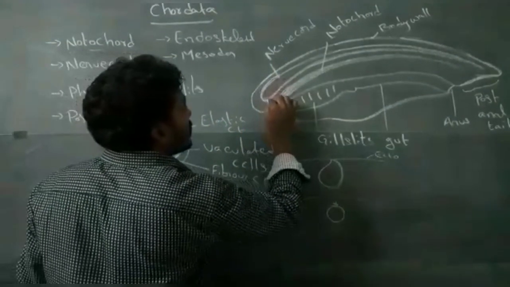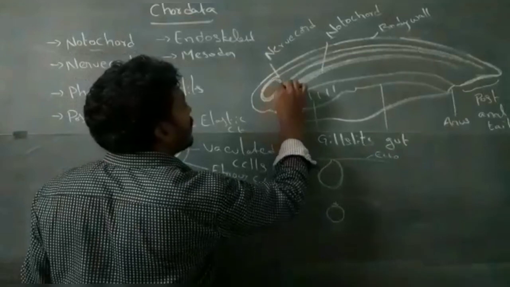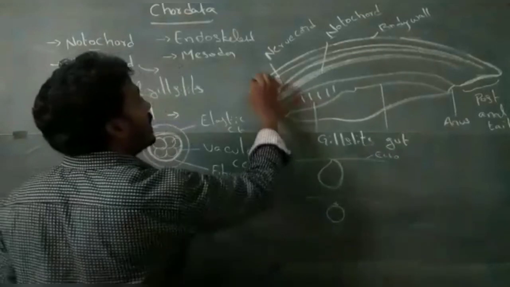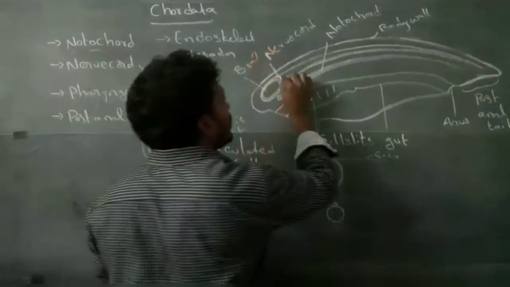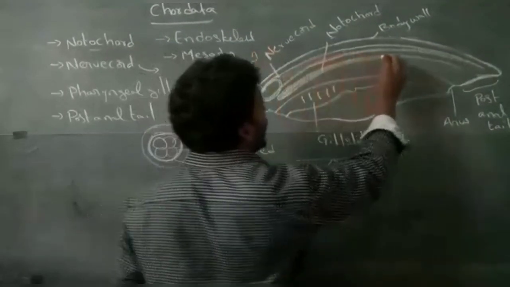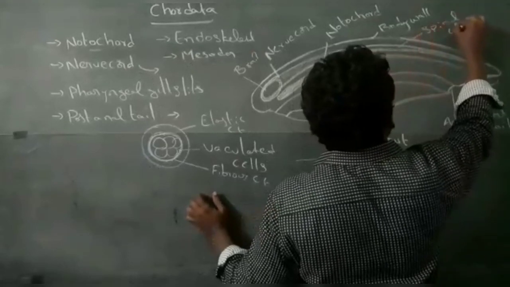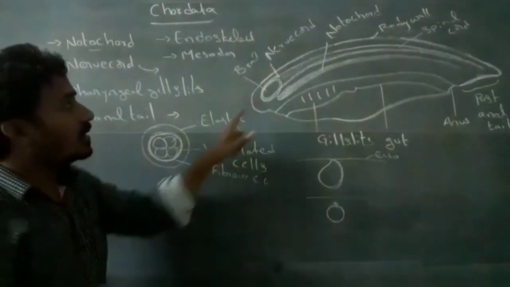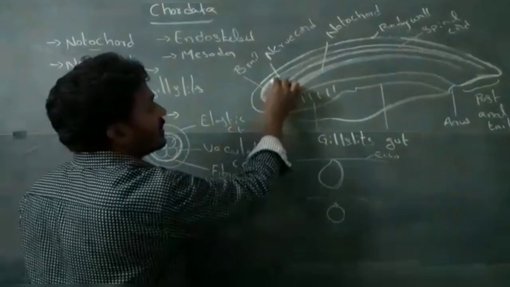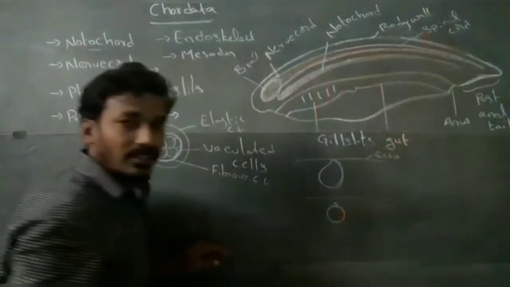In some organisms, the anterior part of the nervochord is converted into the brain, and the remaining part forms the spinal cord.